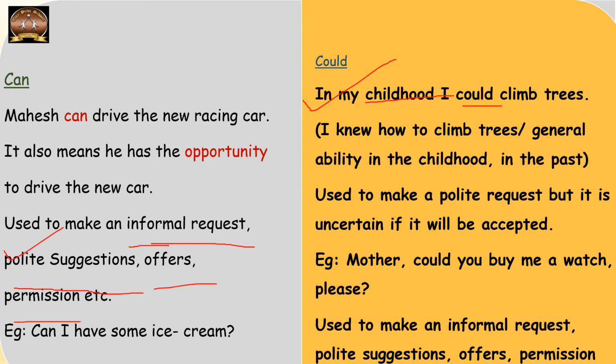Then the next is could is also used to make polite requests. So for polite request, but when you are uncertain whether that request will be accepted or not. For example, mother, could you buy me a watch, please? Now, the watch that you're demanding, you know already it is quite expensive. Okay, the latest smart watches. So you're unsure whether she will buy it or not. So that is the reason why could is the most suitable modal here. Then could is also used to make an informal request, polite suggestions, offers, and permissions, just like can.